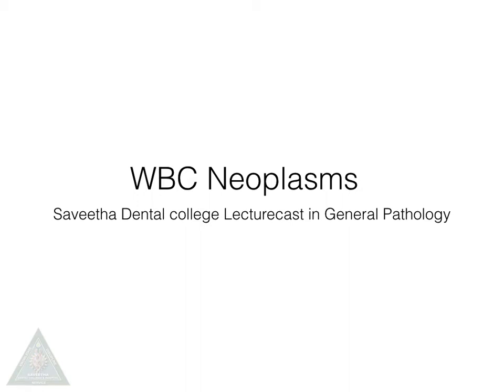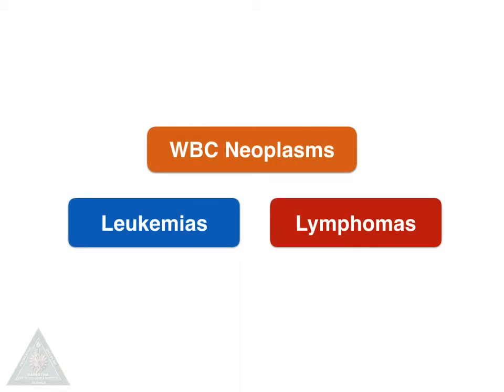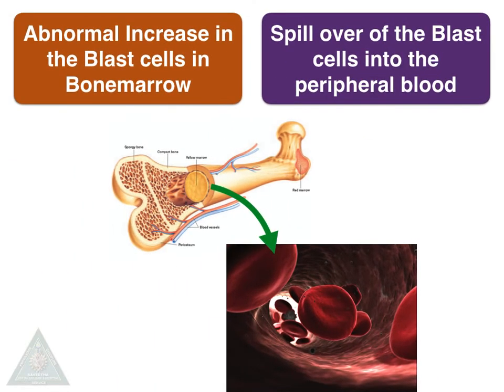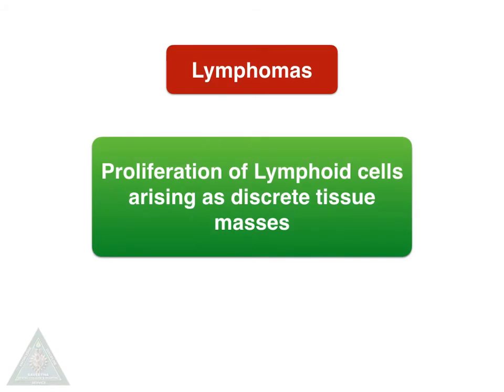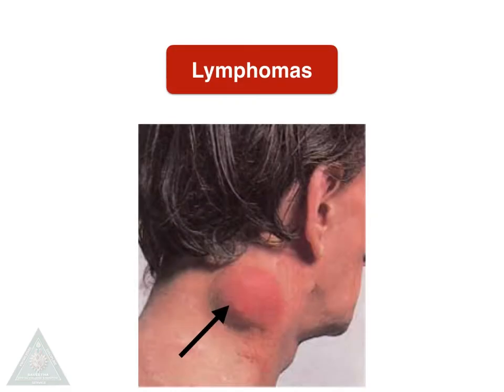The topic of discussion is WBC neoplasms. The WBC neoplasms are of two types, leukemias and lymphomas. Leukemias result from a blockage in the maturation pathway. There will be an abnormal increase in the blast cells in the bone marrow, which will spill over into the peripheral blood, causing leukemias. Lymphomas are proliferation of lymphoid cells arising as discrete tissue masses. We can see enlarged lymph nodes in case of lymphoma.